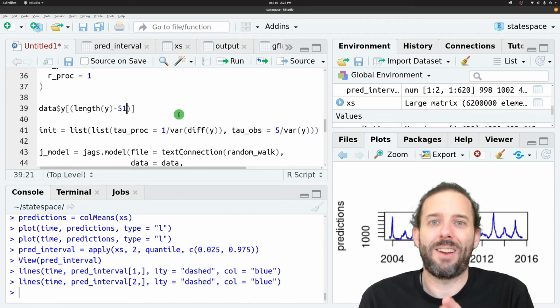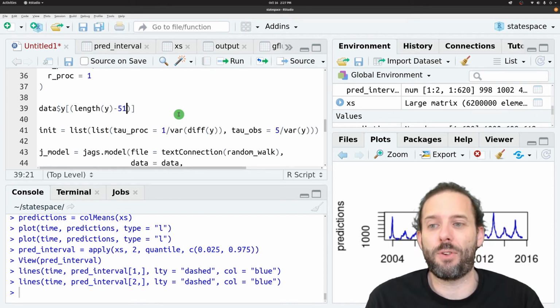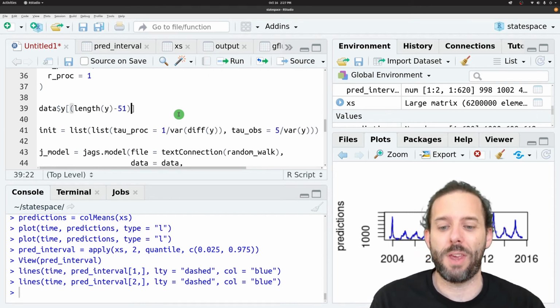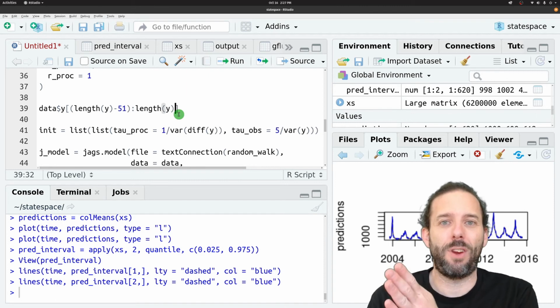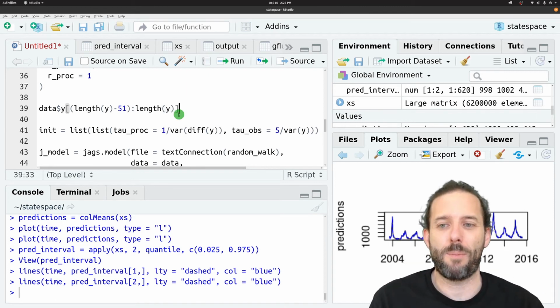So that'll go back to 52 time steps before the end, colon, length of y. And so from 52 time steps before the end, back to the end, we're going to set those all equal to NA.